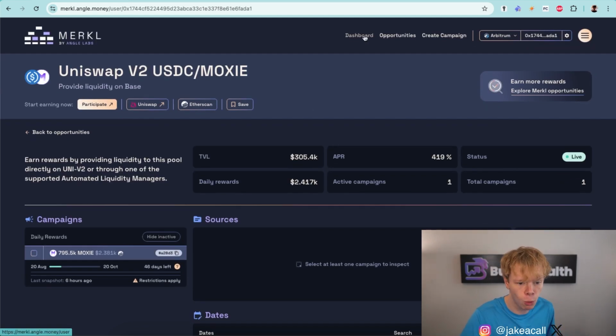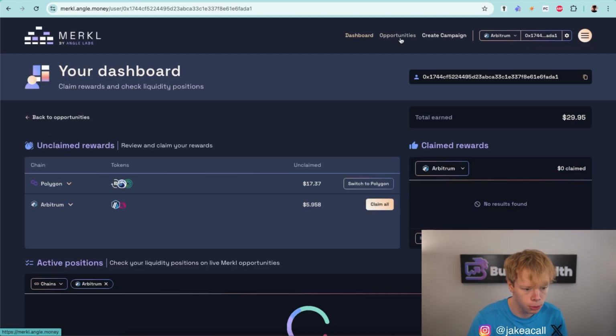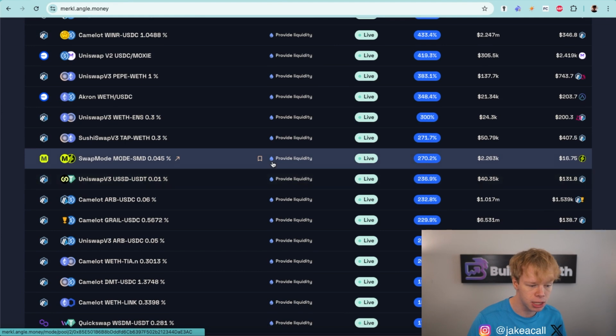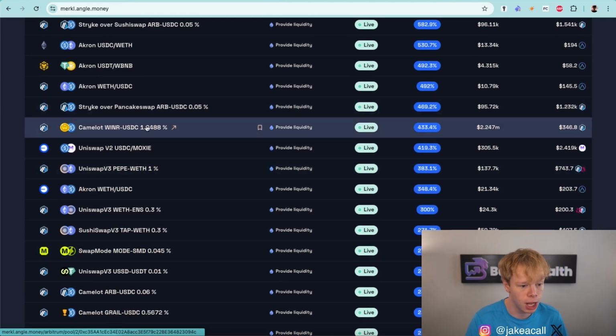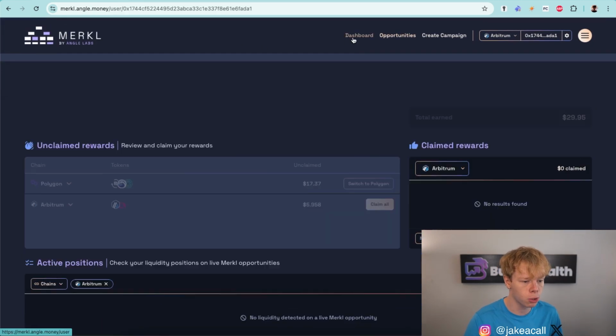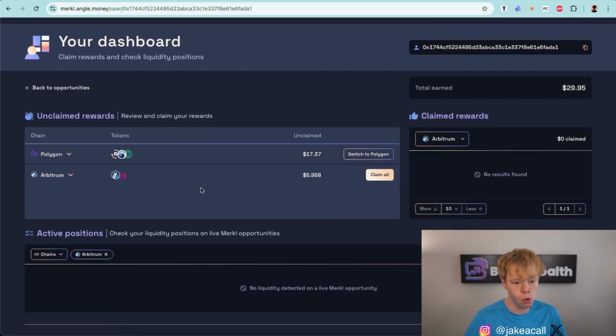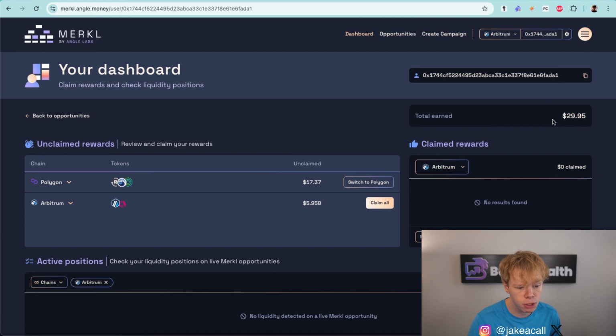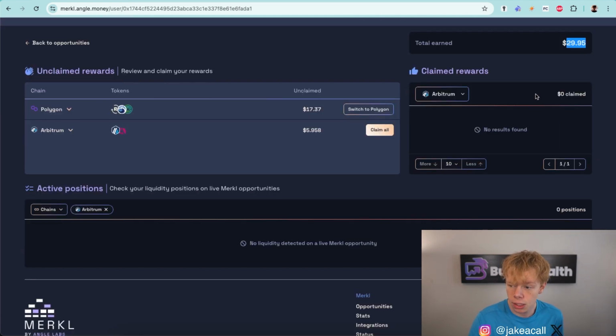The best part is if you want to start earning the returns over on Merkl, all you have to do is deposit natively into the platforms. Like we would go over to Camelot, deploy into Winter to USDC, or go over to Acheron, deploy into ETH to USDC. And then we can head over to Merkl and we can start to get these rewards, and they'll show up here. Like as you can see, I have $29 of unclaimed rewards. These are rewards that I didn't even know that I had before. It's just now I can go and claim them. So I also highly recommend you check out the Merkl platform to see if you have any unclaimed rewards for different liquidity pairs that you were yield farming in the past.